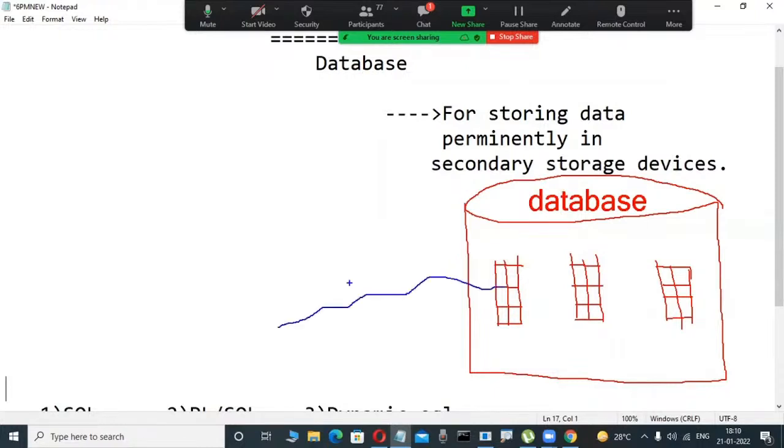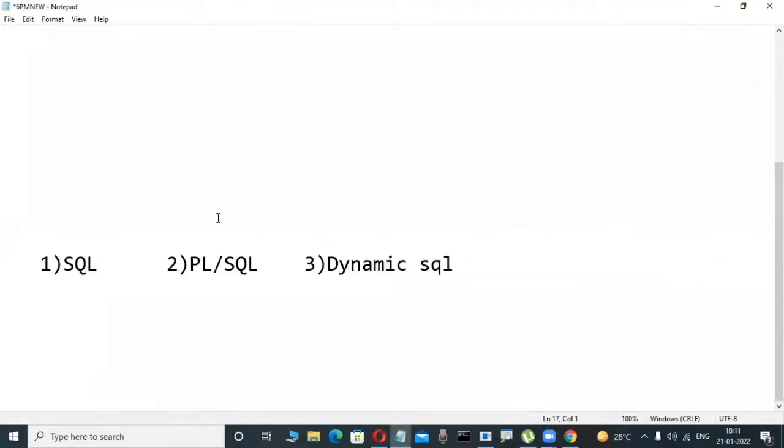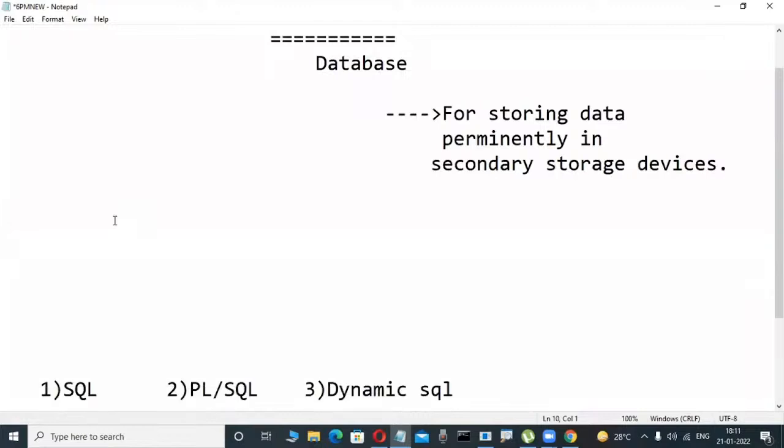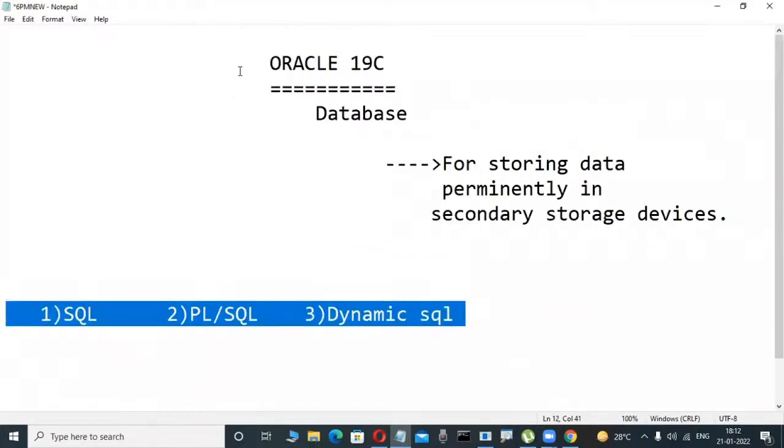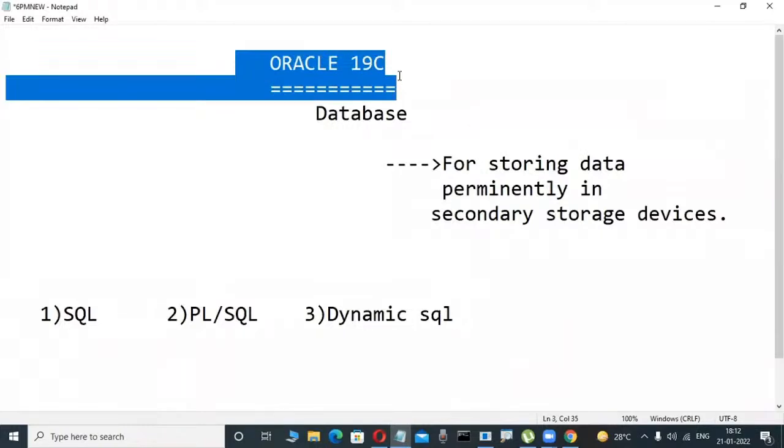We operate on this data using SQL, structured query language. Yesterday I told you up to this point, just a small thing. If you want to operate this Oracle software, we use SQL, structured query language. Another language is PL/SQL, procedural language extension for SQL. Another language is dynamic SQL. Through these three languages, we operate this Oracle software in your companies.